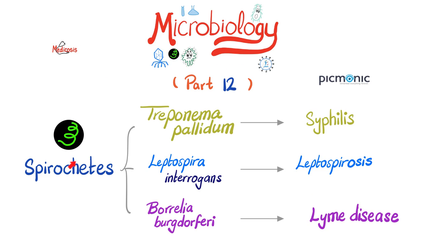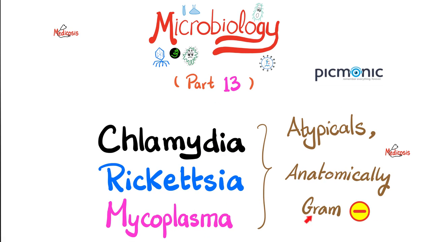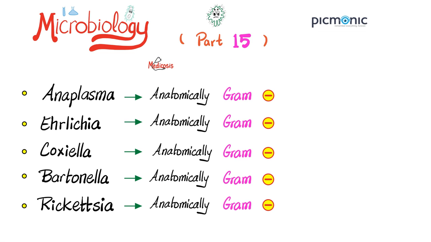For the spirochetes, we do not use gram stain. Instead, we use the dark field microscope. These ones were supposed to be gram-negative, but when we use gram stain in real life, they did not stain well, neither purple nor pink, so we call them atypicals. In part 15, we talked about many gram-negative organisms.